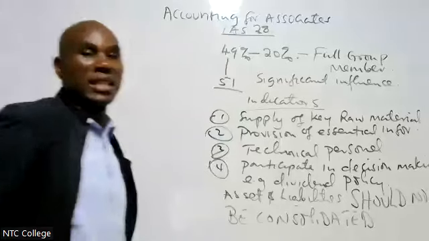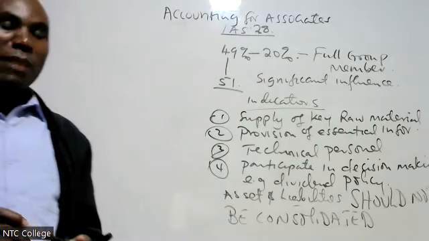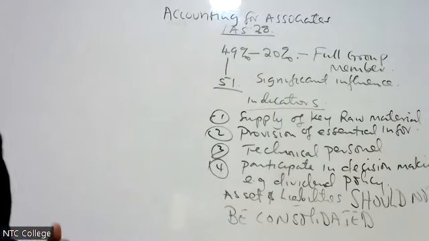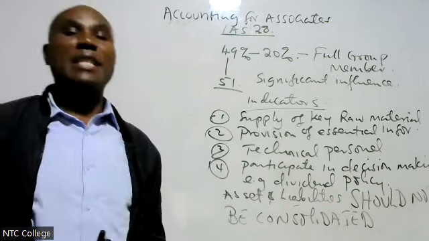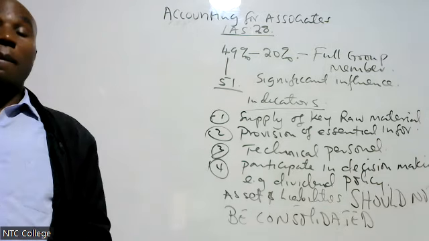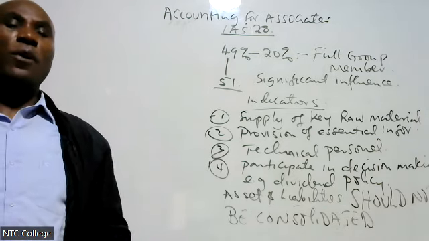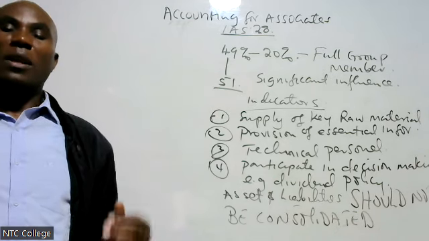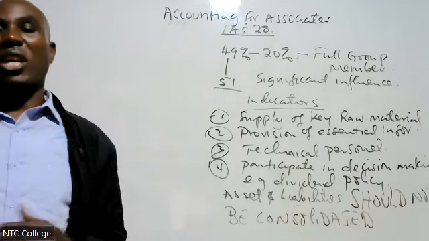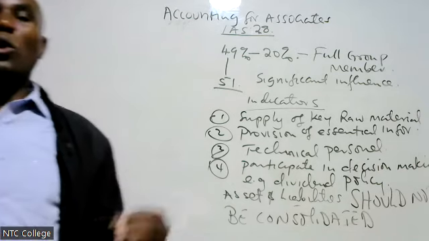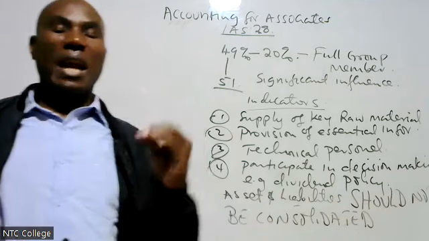Assets and liabilities should not be consolidated. Remember, the lecturer is writing in bold that assets and liabilities should not be consolidated. Therefore, what he is saying is that because an associate is not a full group member, we are just minority shareholders there. We do not consolidate assets and liabilities.